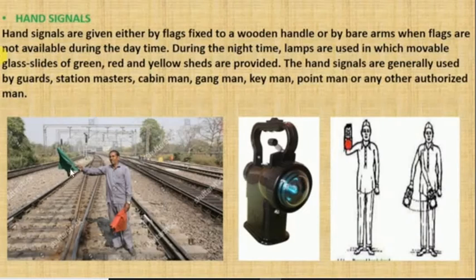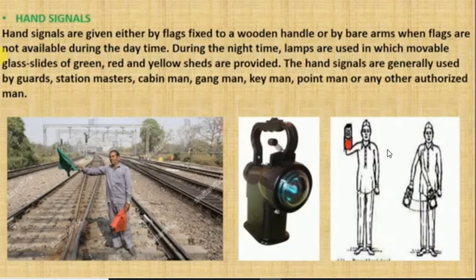In the daytime, green means what? It means a clear way. Red means stop, and yellow means be cautious. What is the meaning of yellow? Yellow means you should not stop, neither should you move freely. You move with caution. The train should move with caution. So this is used in the daytime: green means clear way, red means stop, yellow means be cautious.